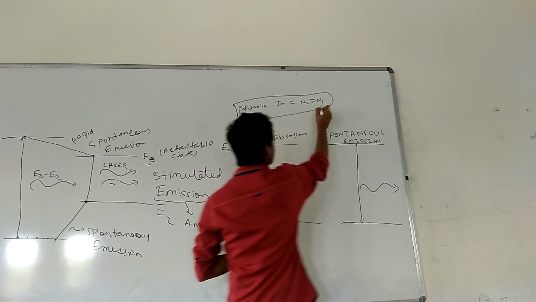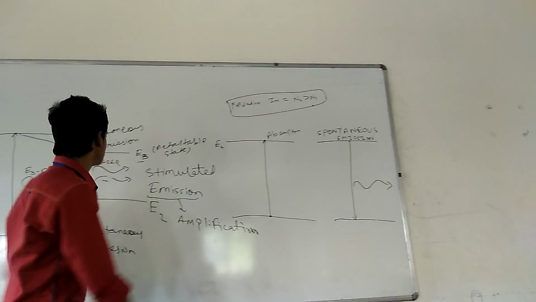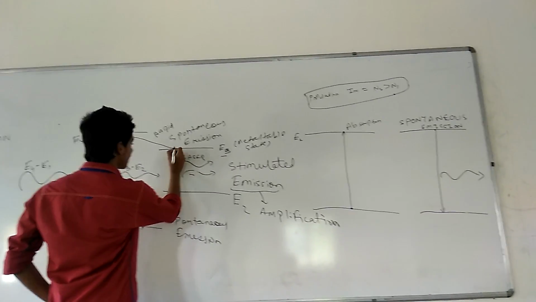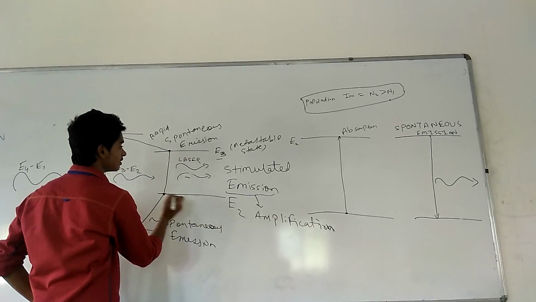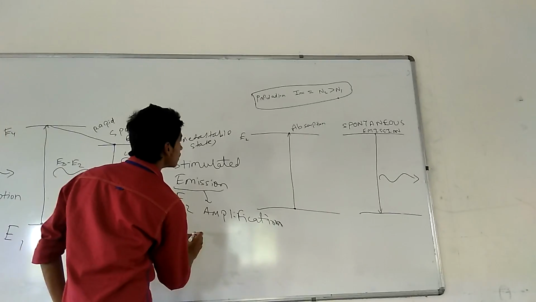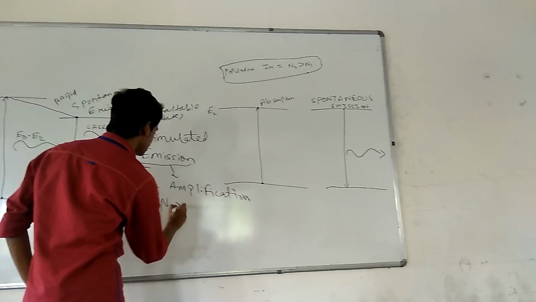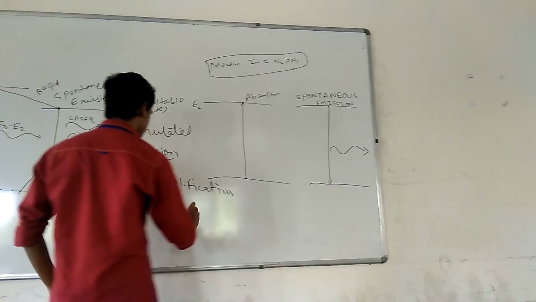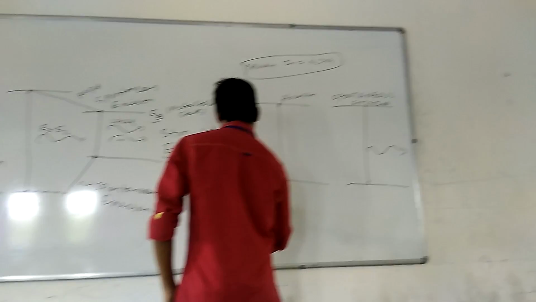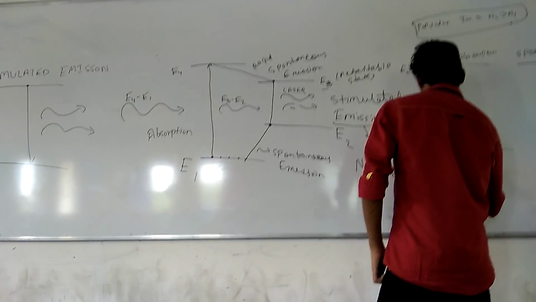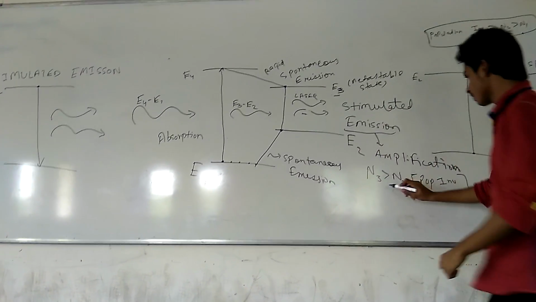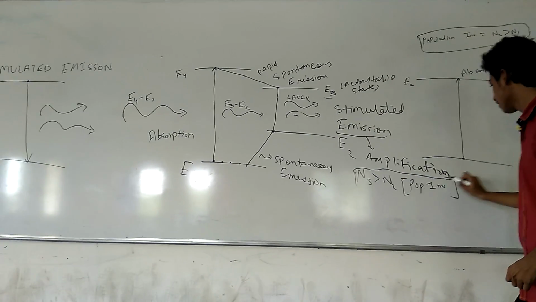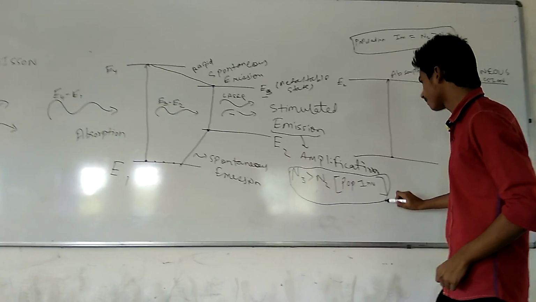Okay, we need to satisfy this condition, like the number of electrons here must be greater than the number here. So N3 must be greater than N2, the population inversion condition. This is the population inversion condition for this laser.